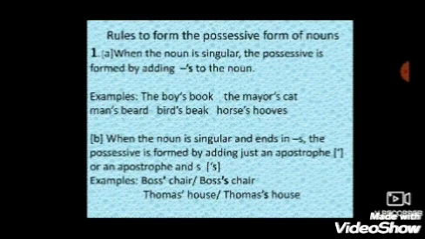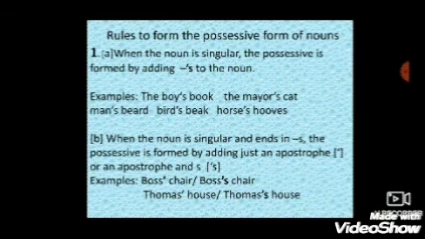In the above one you have seen that the noun is singular and the spelling is not ending with s, so to make it possessive, the apostrophe and s is added. In this rule, the noun is singular and it is ending with s. So either you can just add an apostrophe or you can add an apostrophe s.